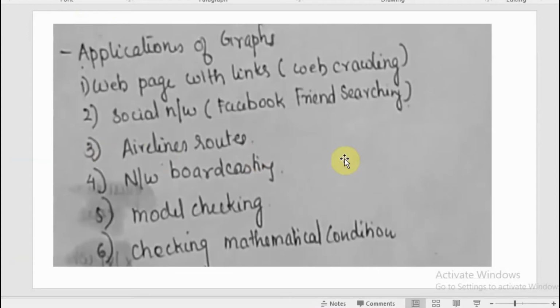There are some applications of graphs. The first one is web pages with links, which is called web crawling. You are providing links in web pages, and that can be done with the help of a graph. Then social networking, like Facebook friend searching.